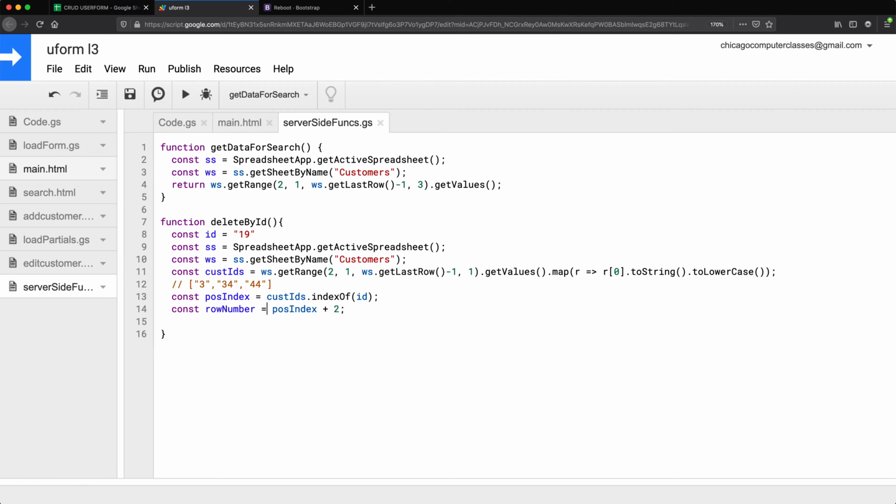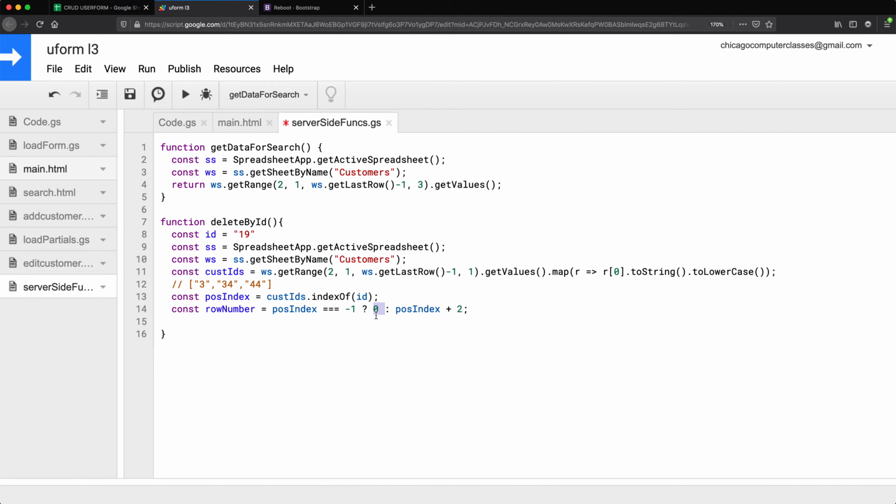So what I'm going to do here, I'm going to add a condition. And I'm going to say if this position index is equal to -1, so -1 is when there was no item found in our array. If that's the case, I'm going to set the row number to 0, and I'll explain why I'm doing 0 here. Otherwise, I'm going to set it to this, which will be the actual row number.